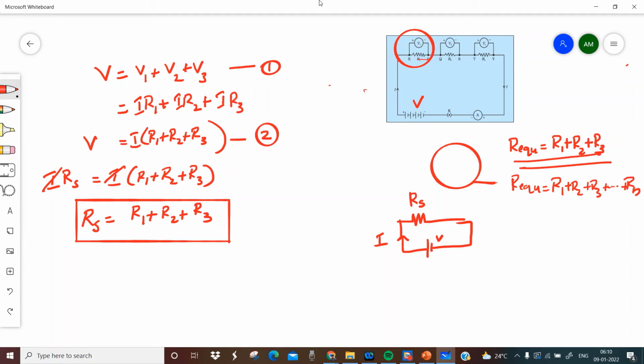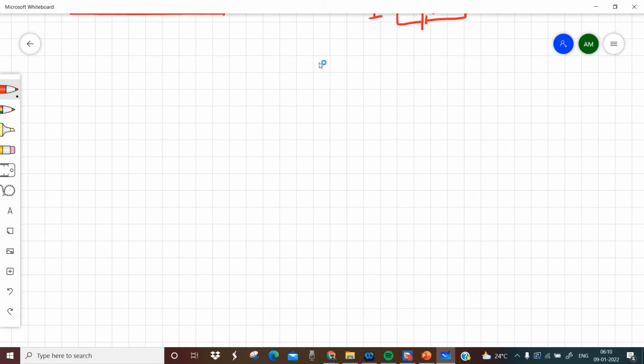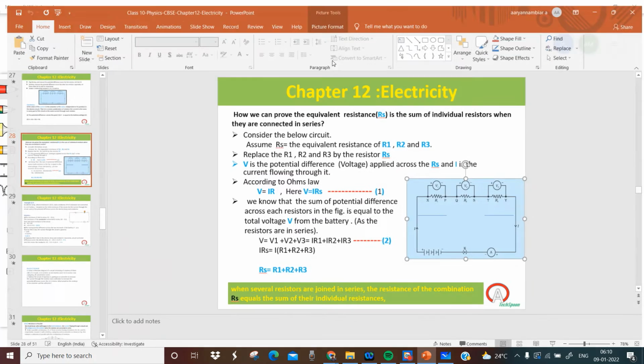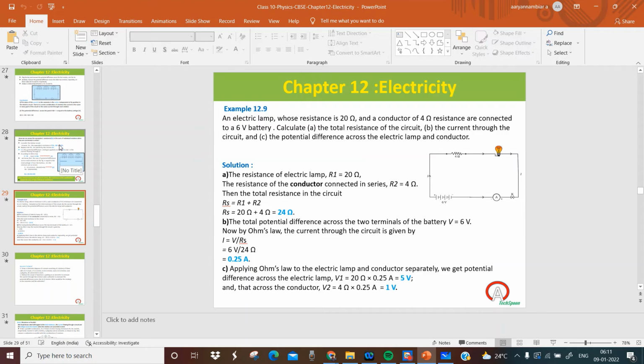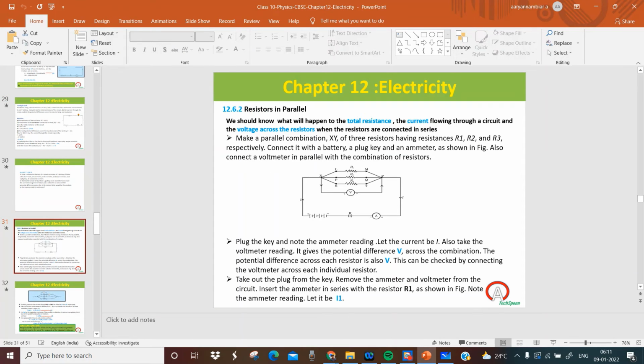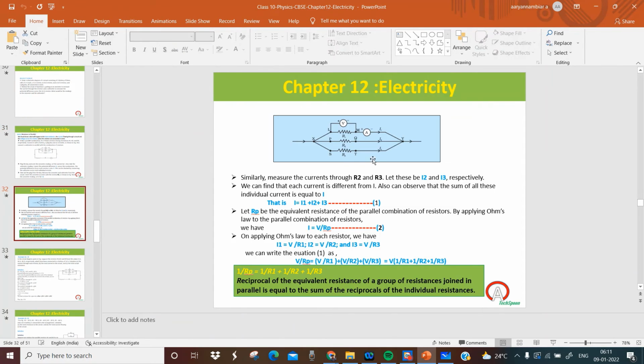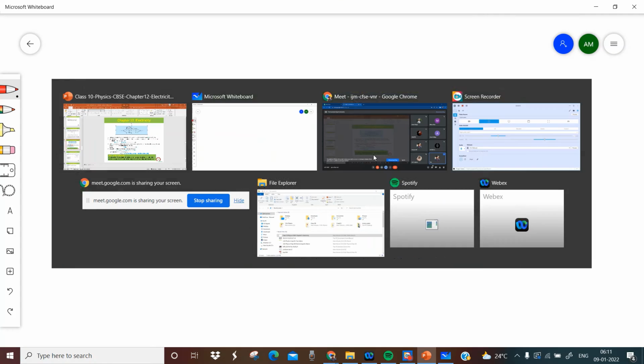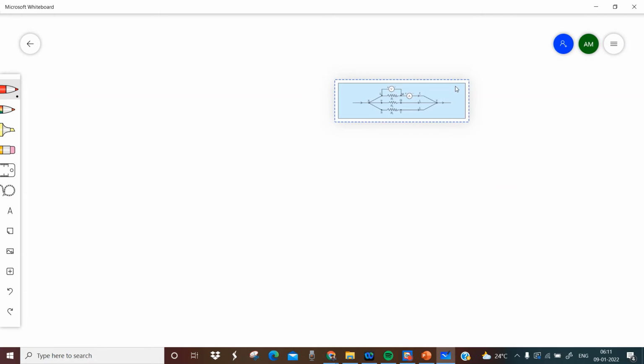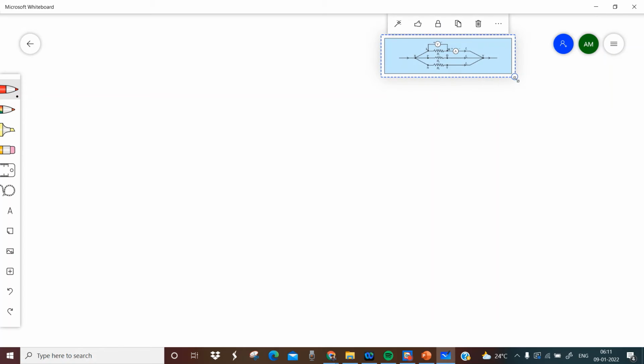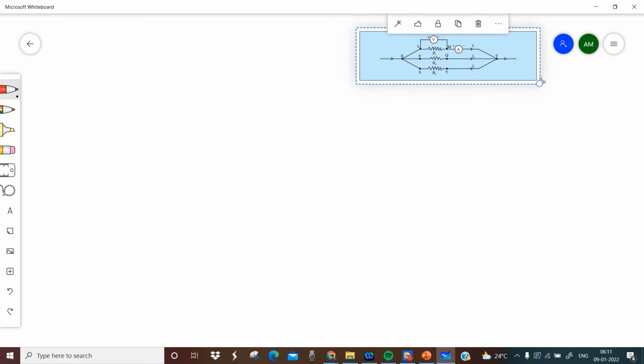Now, this is the case of series connection. Similarly, you have to find the equivalent resistance when resistors are connected in parallel. Let me take the parallel connection. Can you derive this equation on your own, in the same way?